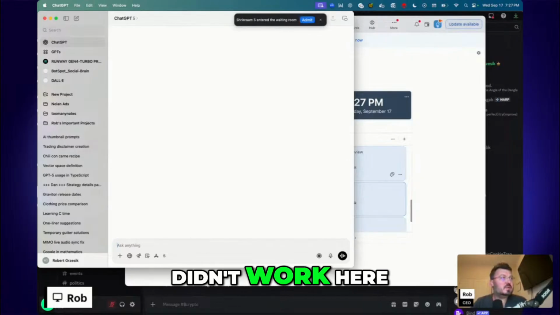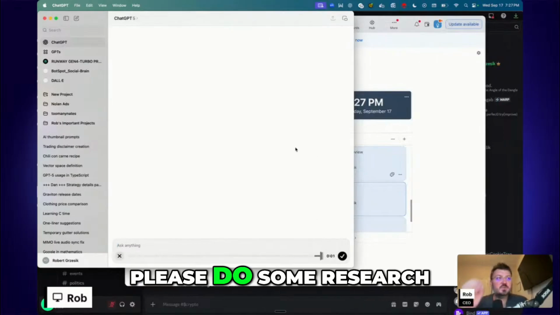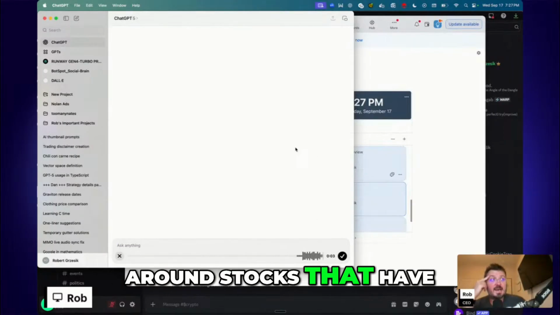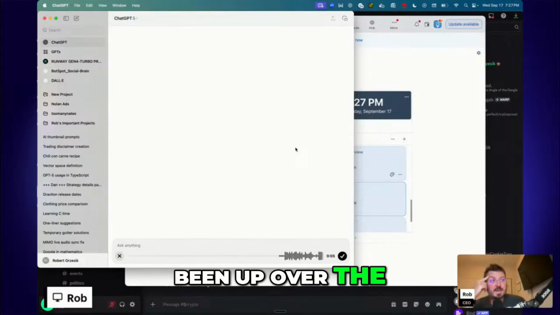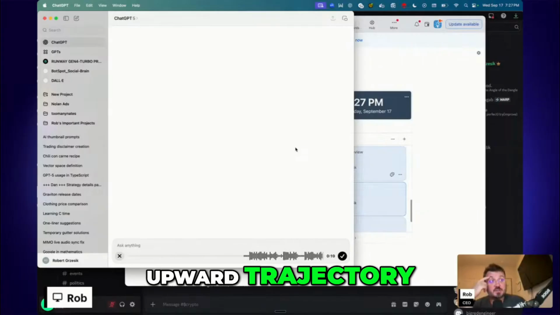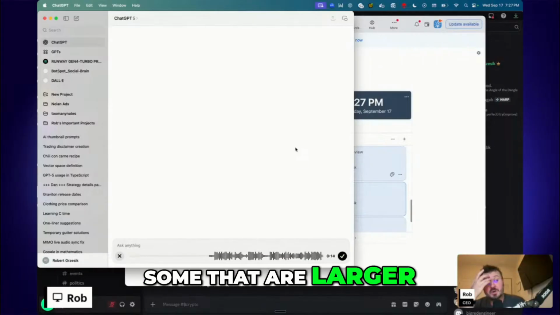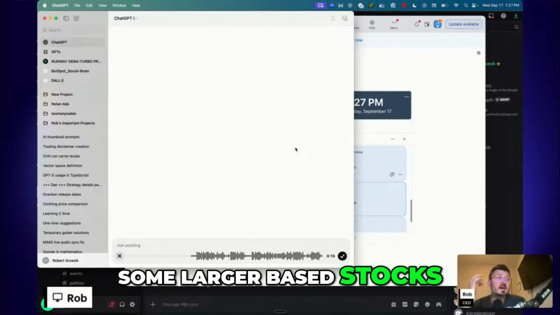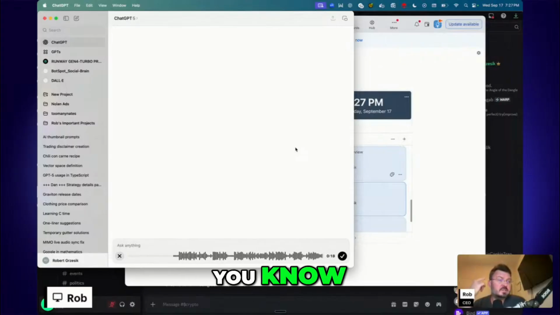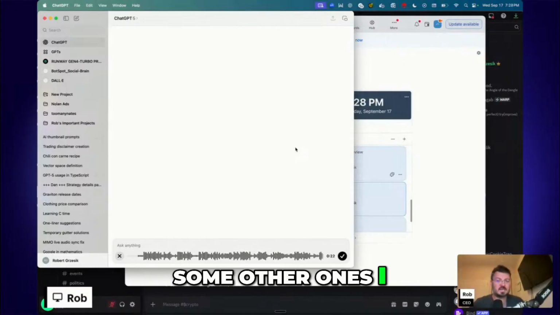For some reason, it didn't work here. And we're going to try this again. Please do some research around stocks that have been up over the past few months that are on an upward trajectory. We're looking for momentum-based stocks, some that are larger, either things like Tesla, Robinhood, some other ones I actually have here.